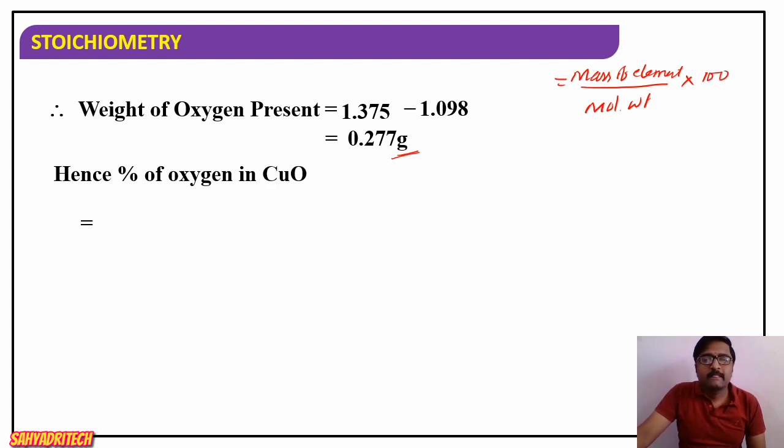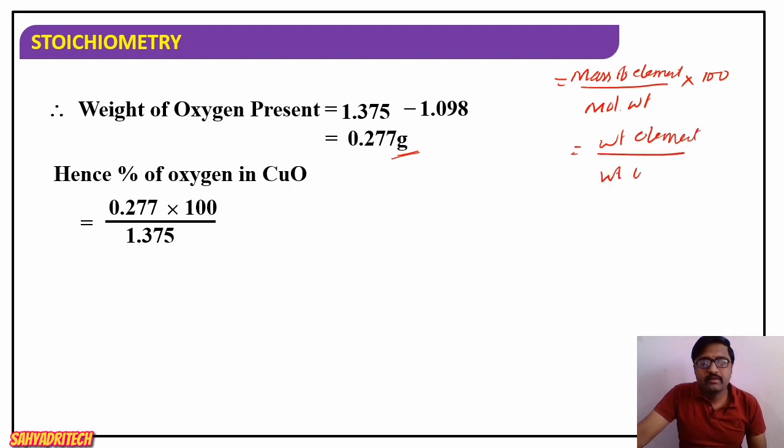Or in another way, weight of the element divided by weight of the compound into 100 also gives the percentage.